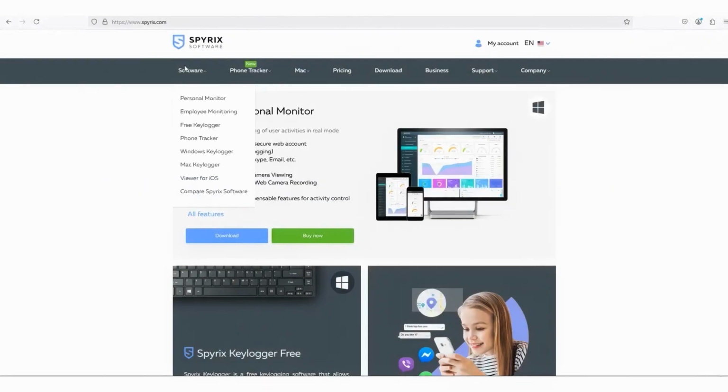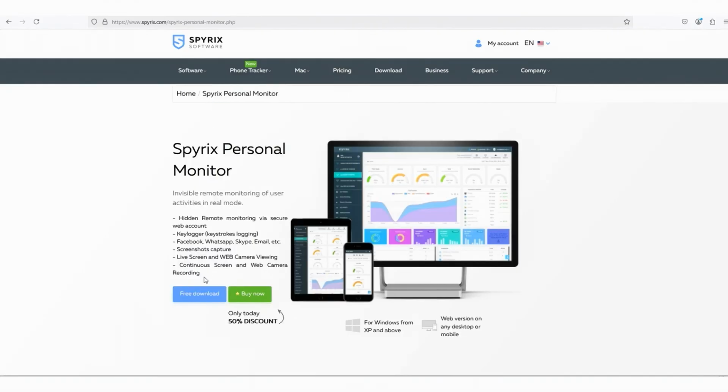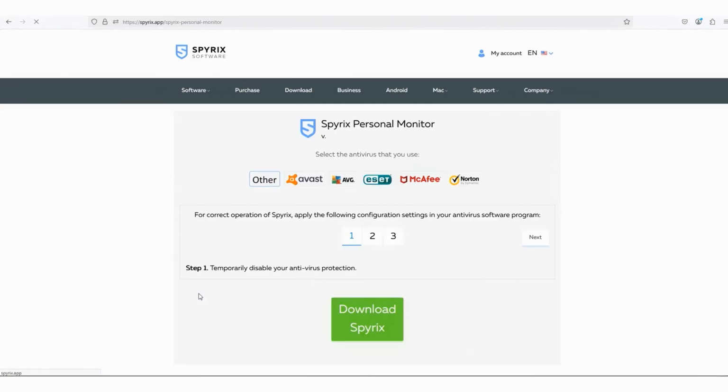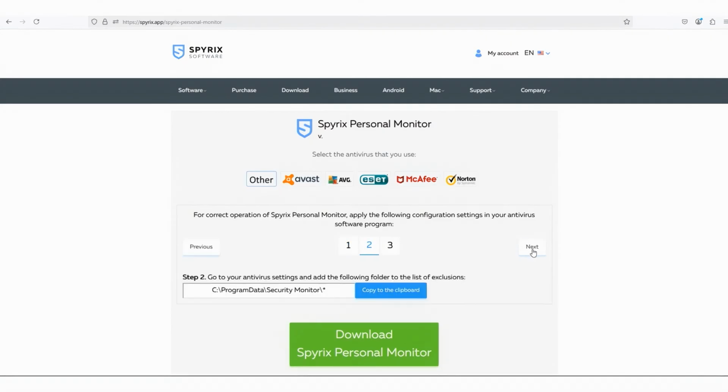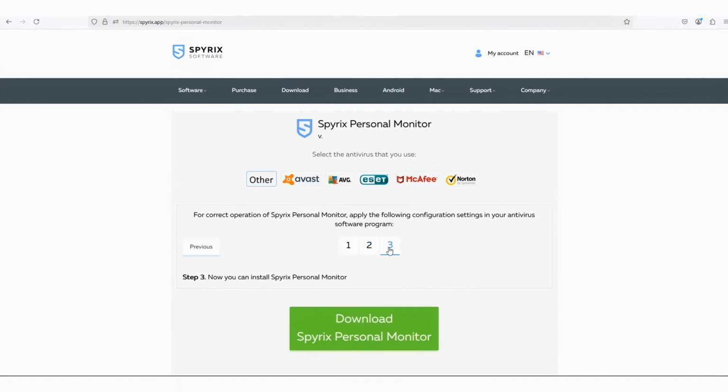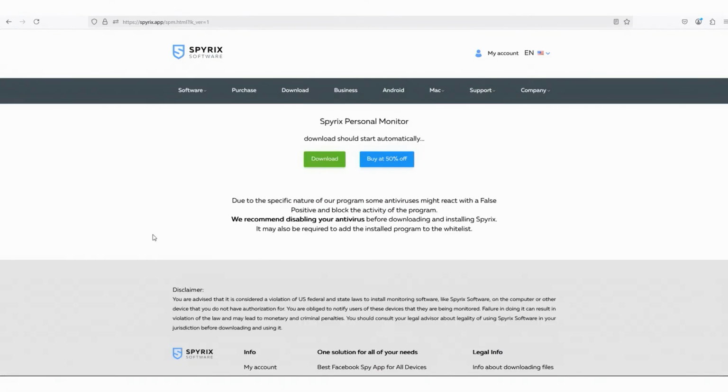Start by visiting Spyrix.com. Choose the Spyrix Personal Monitor section and click on Free Download. Check your antivirus settings. Temporarily disable antivirus protection during the installation of the program. Double-click the downloaded installer to begin. If prompted by Windows, click Yes to allow the installation.